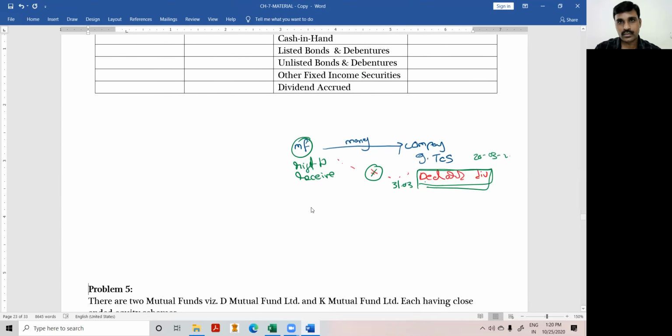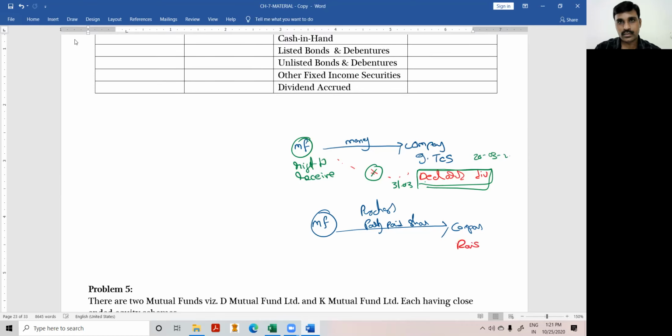The mutual fund has invested in the shares of some other company. It might arise when the mutual fund has purchased partly paid shares. Now the company raised the call.